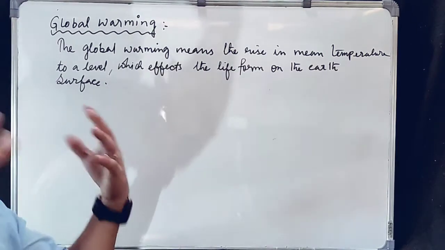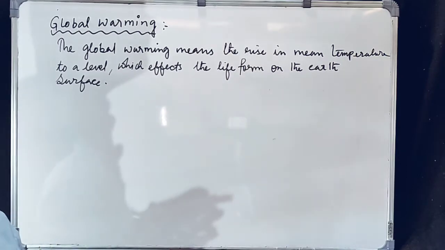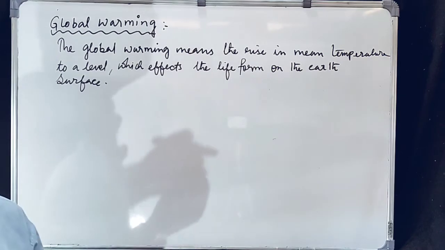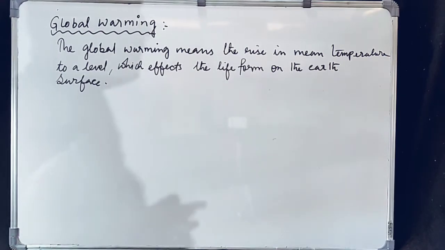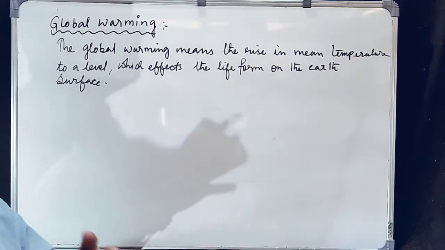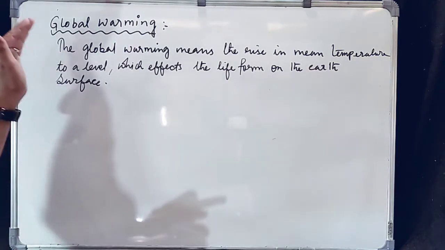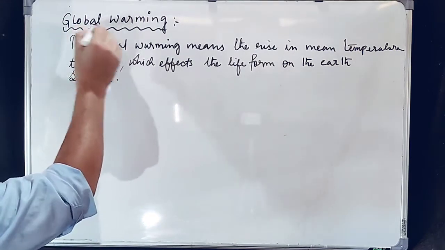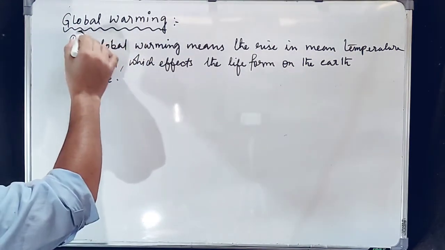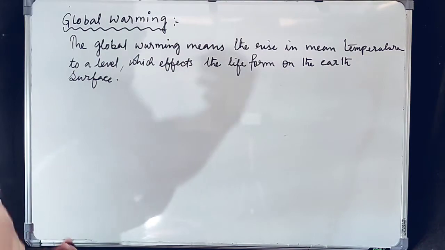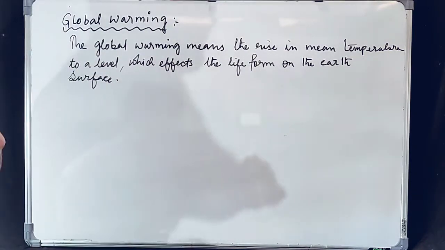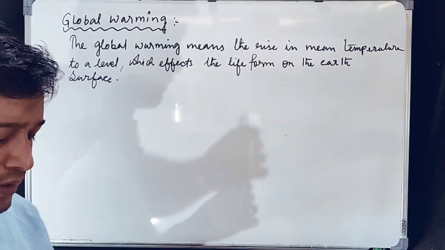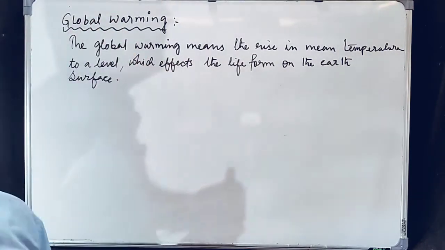If there is a larger amount of greenhouse gases, then they will trap more heat energy of the sun, and accordingly our earth will become hotter and hotter, which is known as global warming. Here global means earth, and warming means warming. So global warming means warming of the whole earth, not a particular region. So this is called global warming.